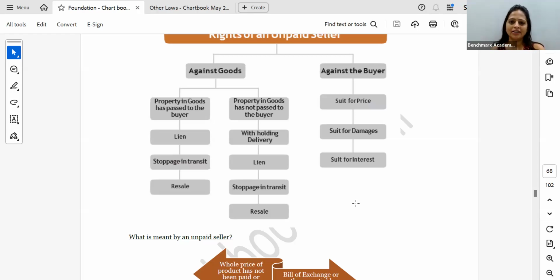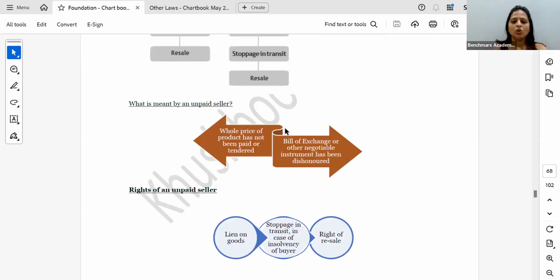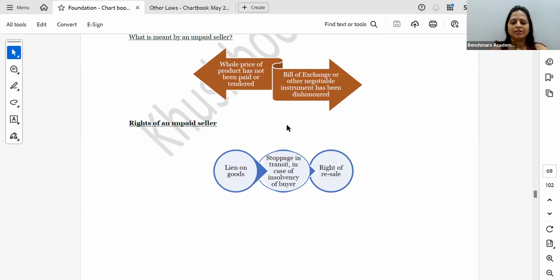I asked for the right against the buyer, but very few people had written suit for price, damages, all of that. I want price, damages, interest, all of this. I don't want generic points. You write generic points, I'll give you half a mark, 1 mark. But I'm looking for suit for price, suit for damages, suit for interest. So all of that you will have to mention. Who is the unpaid seller? Unpaid seller is basically a person who has given the goods, but who has not been paid for.